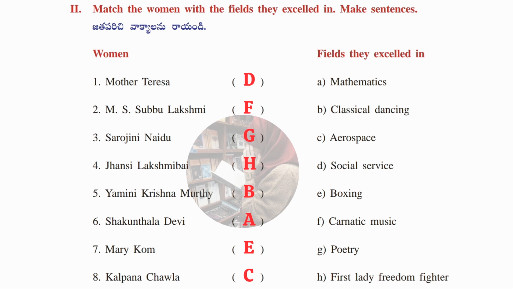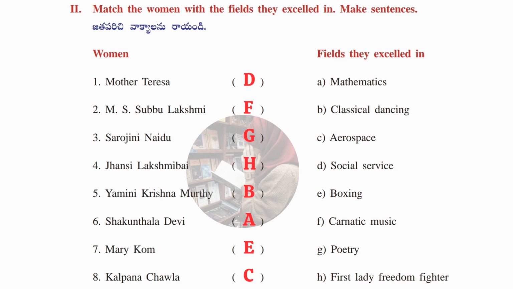Okay, now we'll see the second Roman. Here, match the following we have to do. Name of the great women is given in one column and the field they excelled in. Excelled in means what they have done. So Mother Teresa, answer is D, social service. Second one, M.S. Subbulakshmi, answer is F, Carnatic music.